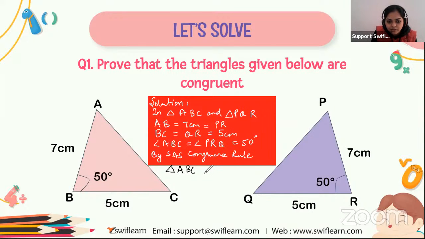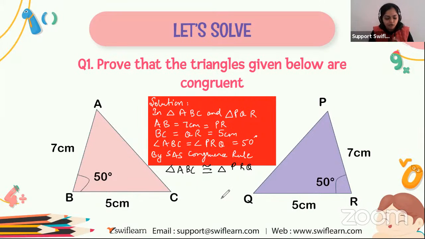So we can say that triangle ABC is congruent to triangle PRQ. Here A corresponds to P, B corresponds to R, and C corresponds to Q. So triangle ABC is congruent to triangle PRQ like this.